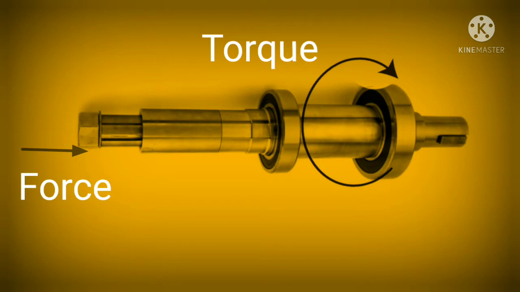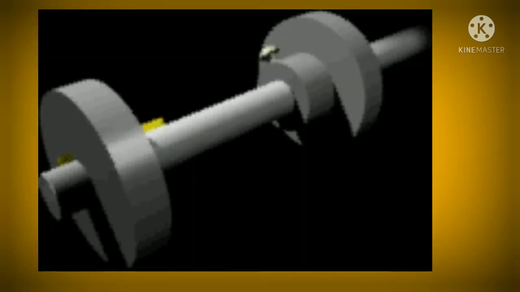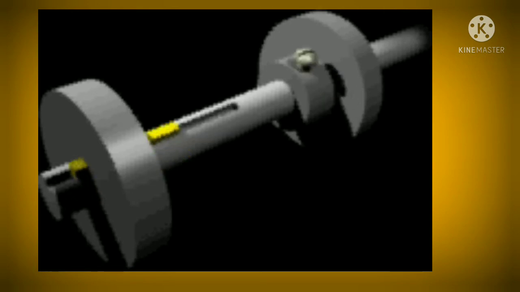To transfer power from one shaft to another, various components such as pulleys, gears, sprockets, etc. are connected on it by means of keys and couplings.